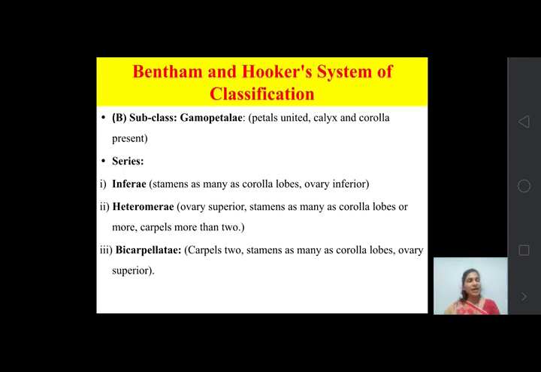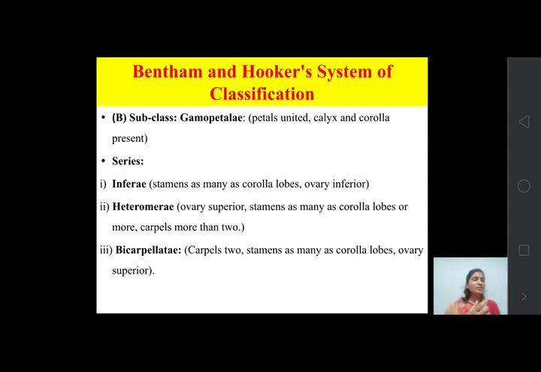Hence it is epigynous. And in case of hypogynous flower, all the whorls are present below the gynoecium. That means position of gynoecium is superior. In case of epigynous flower, position of gynoecium is inferior. Okay, clear? So in Inferi, ovary is inferior, and the second character is stamens as many as corolla lobes.